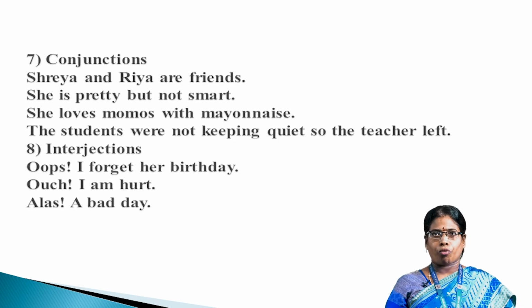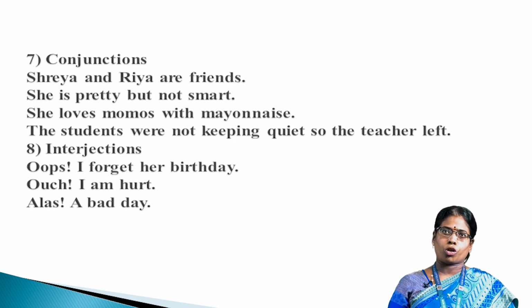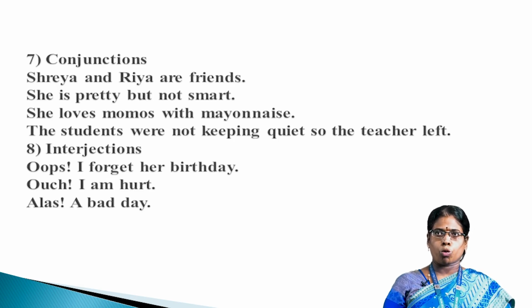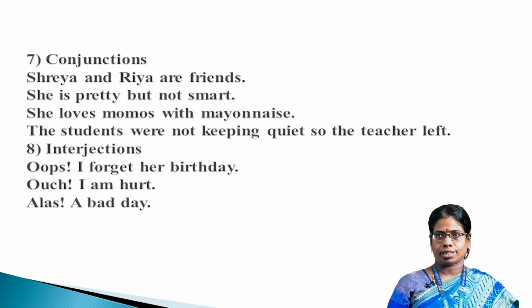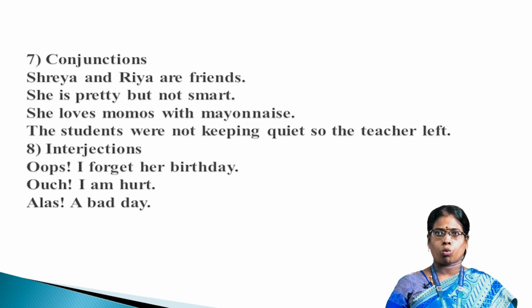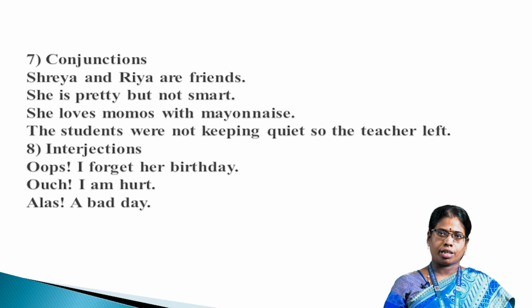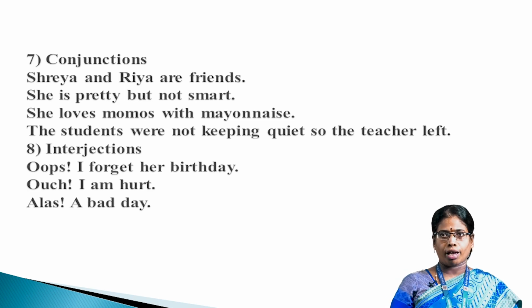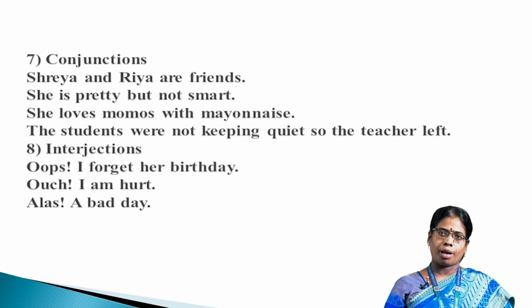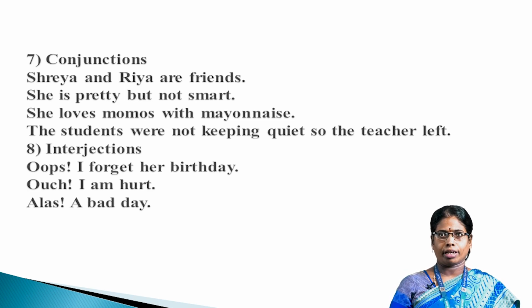Conjunctions: Shreya and Rhea are friends. She is pretty but not smart. She loves momos with mayonnaise. The students were not keeping quiet, so the teacher left. Interjections: Oops, I forgot her birthday. Ouch, I'm hurt. Alas, a bad day.